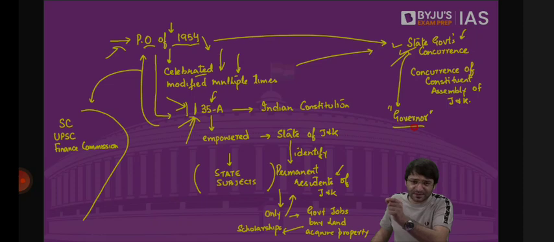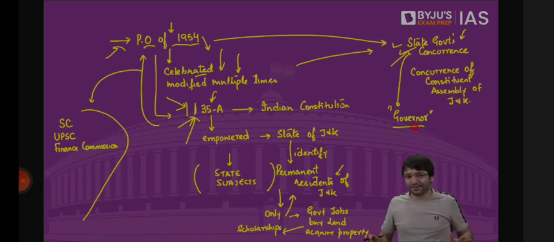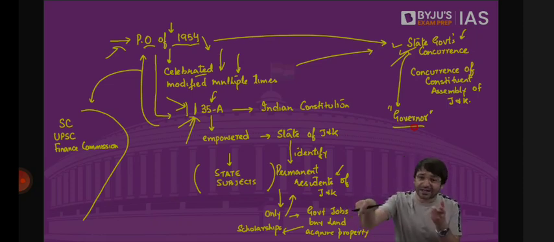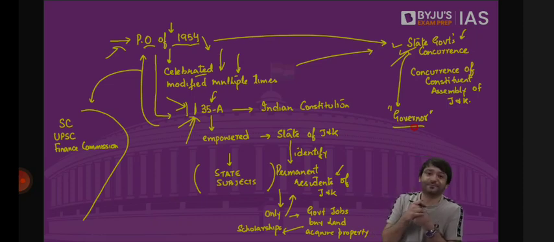When President's rule was applied to Jammu and Kashmir, in President's rule, which we will discuss after this, we say President will issue an order, a proclamation, and all the powers that are available with the state government will be taken by President. Listen to me carefully. All the executive powers that are with the state will be taken by the President. That is what we call the President's rule. That is what the President proclaims. Which means when the state is under President's rule, all the executive power is with President.